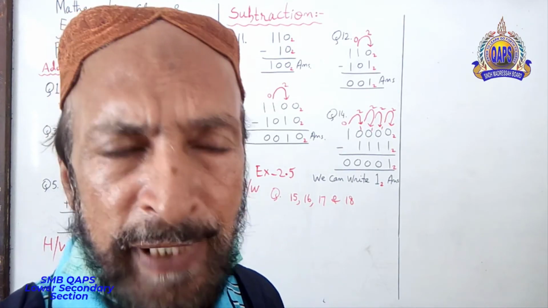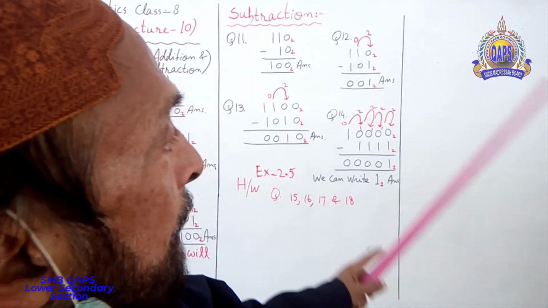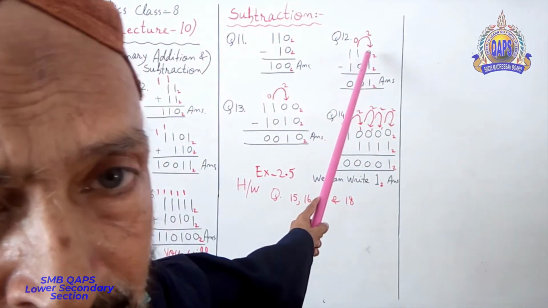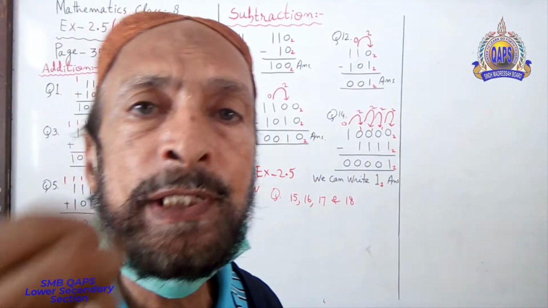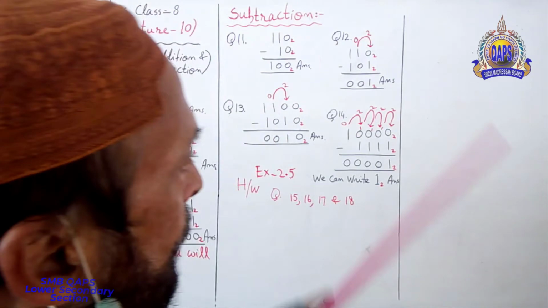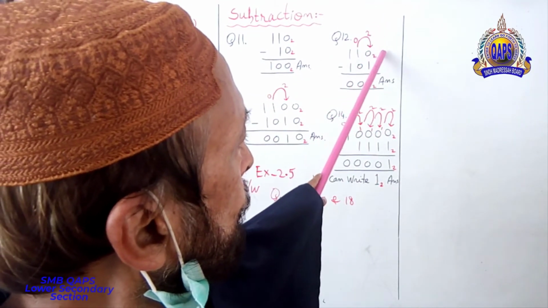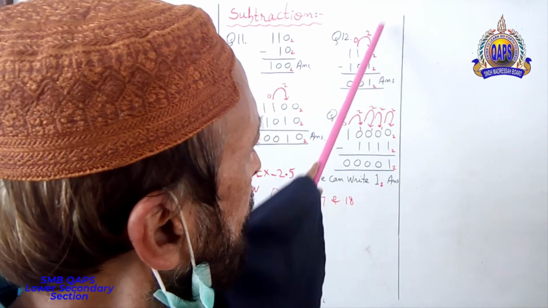Because base power of binary is 2. If we are taking carry from left hand side, it will come to right hand and it will be 2. So the 2 is over here. 2 minus 1 is equal to 1. See? 2.